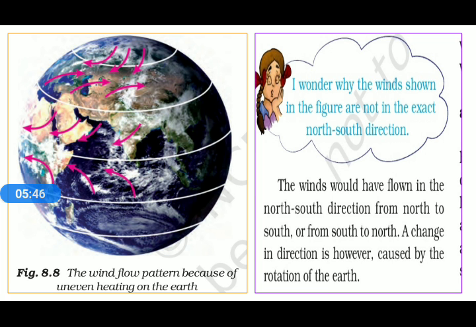The wind flow pattern because of uneven heating on the earth. So you can say that from the poles the cool air rushes towards the equatorial region, and in the equatorial region the hot air rises up, and in that way this wind circulation is formed. So that is the first reason to form wind circulation on the surface of the earth.